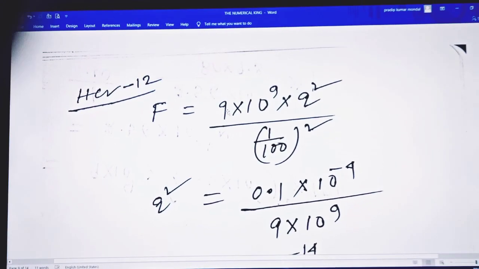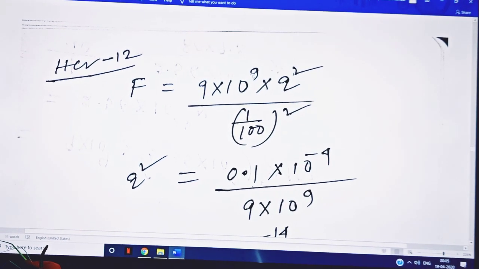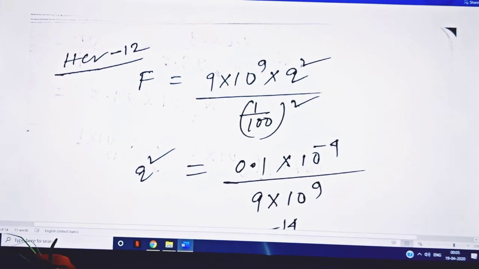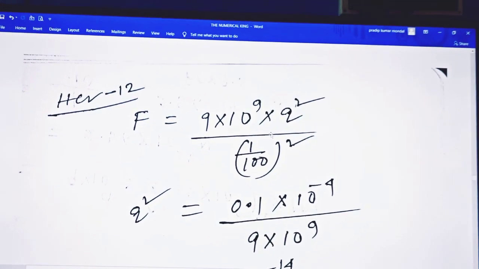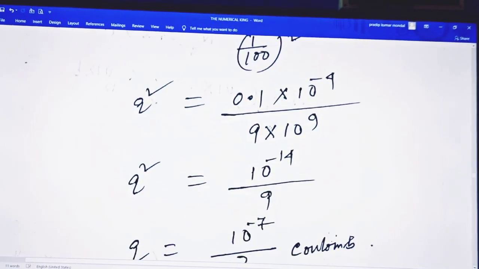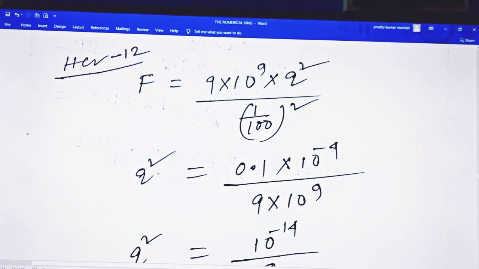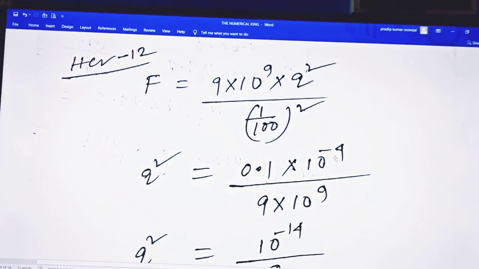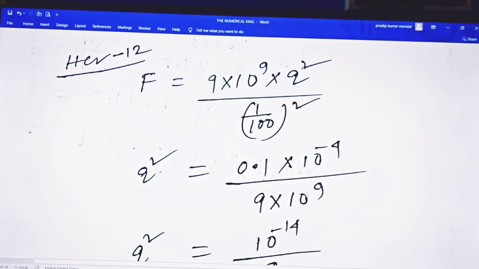So you can choose any one of the books, and the question number is 12. F equal to 9 into 10 to the power 9 and q square. Here q square means the two charges are similar in magnitude, but the nature of the charges is different. So q square equal to 0.1 into 10 to the power minus 4 by 9 into this one.